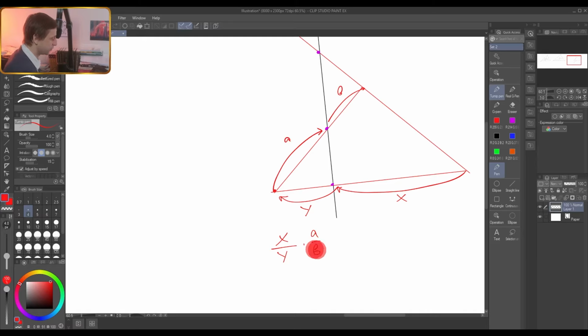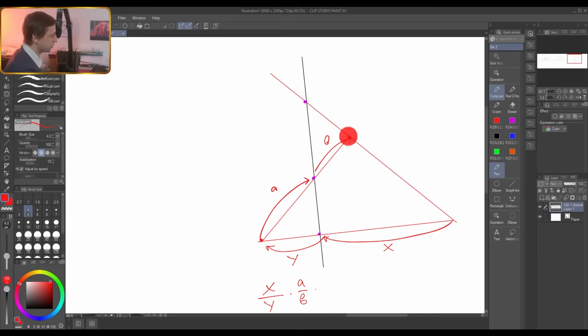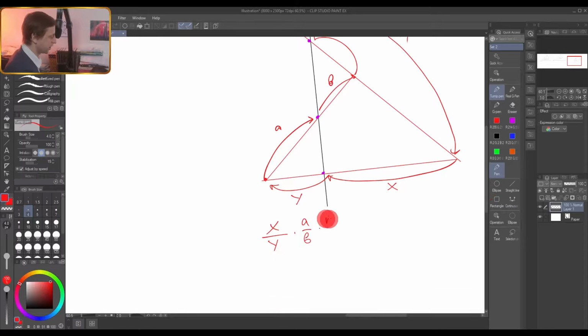And finally, you are on the last side of the triangle and you do the same process. Here you jump from the vertex to the point of intersection, let's call it n, and from the point of intersection to the vertex where you started, m. So times m over n, and it is 1. So this product is always 1.